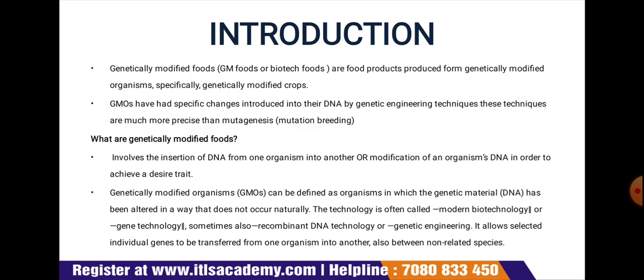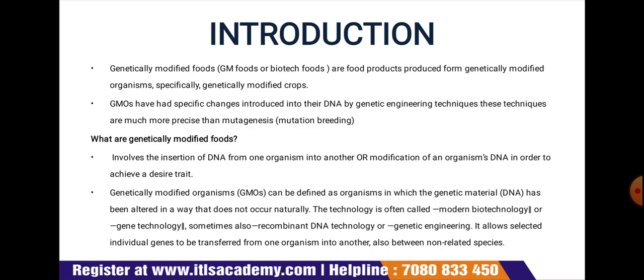The technology is often called modern biotechnology or gene technology, and sometimes also known as recombinant DNA technology or genetic engineering. It allows the selected individual gene to be transferred from one organism into another, and also between non-related species.